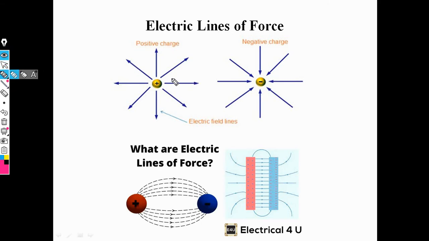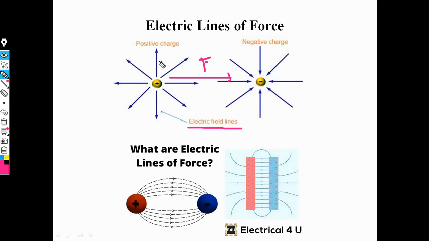That is, positive charge always exerts force on the negative charge, and negative charge always creates its own electric field around the negative charge and exerts electrostatic force on positive charge with the help of electric lines of force, or electric field lines of force. Okay, now this is the concept of electric lines of force.